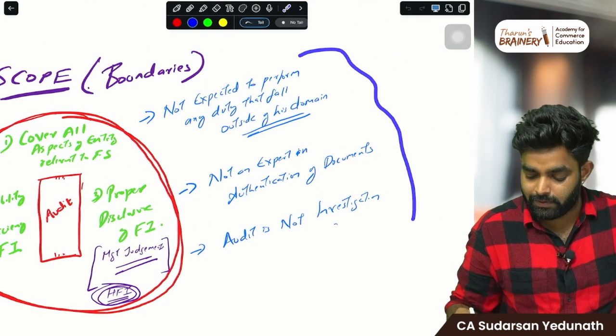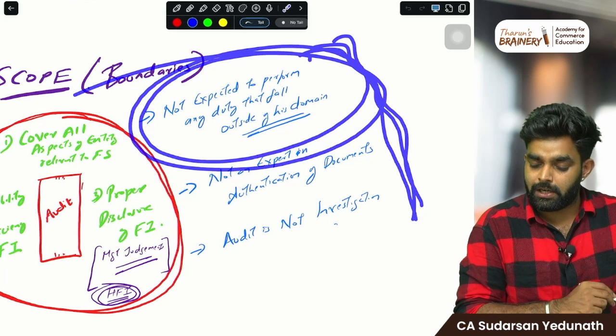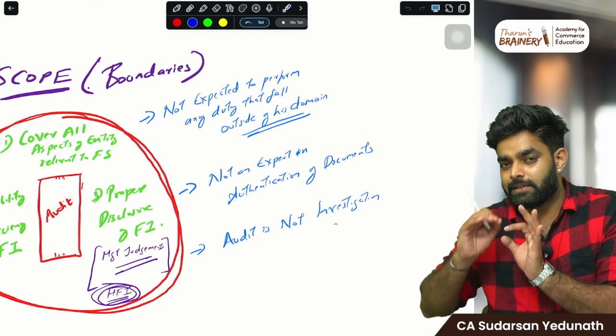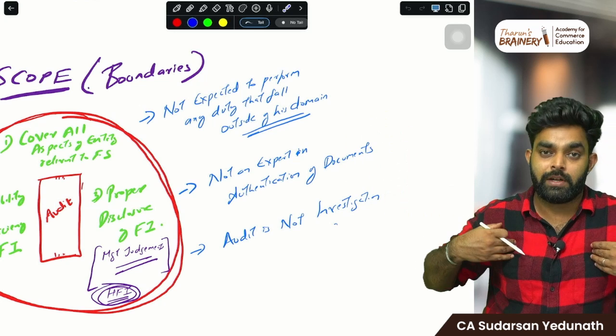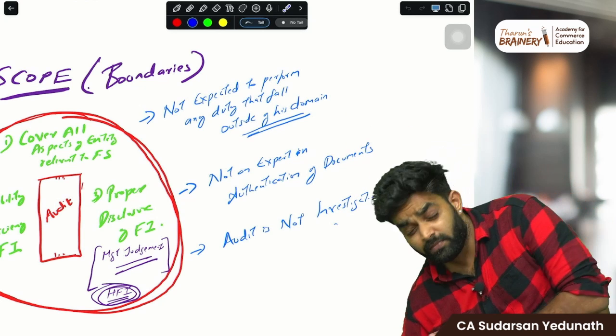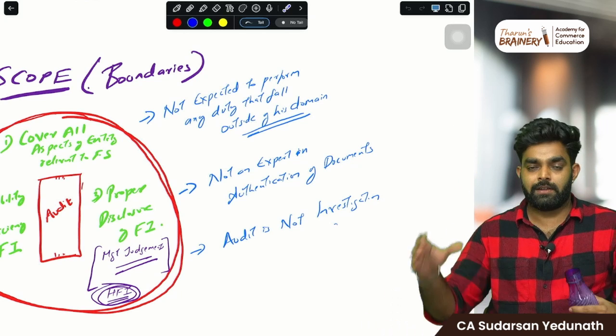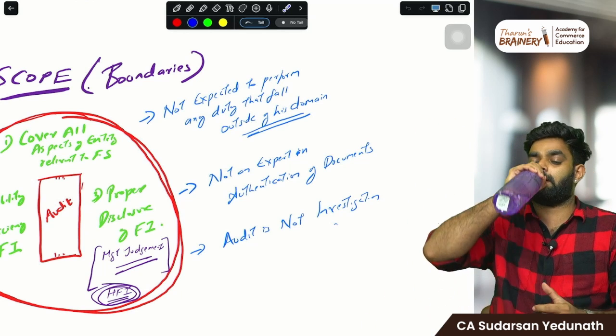And these are the areas where the auditor doesn't need to check. First is, he is not expected to perform any duty that is outside of his domain. His means auditor's domain. Say you went to audit the assets, to physically verify the asset, like plant and machinery.